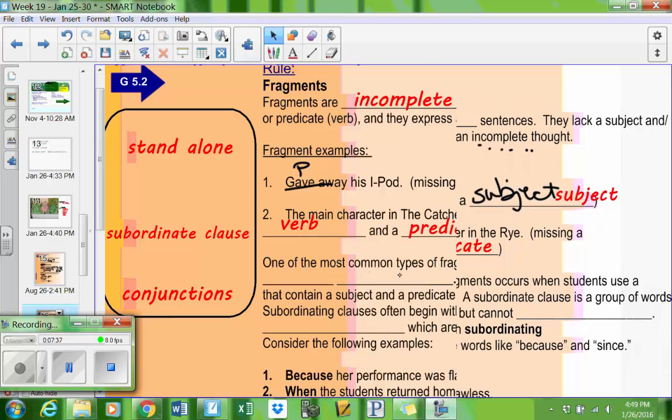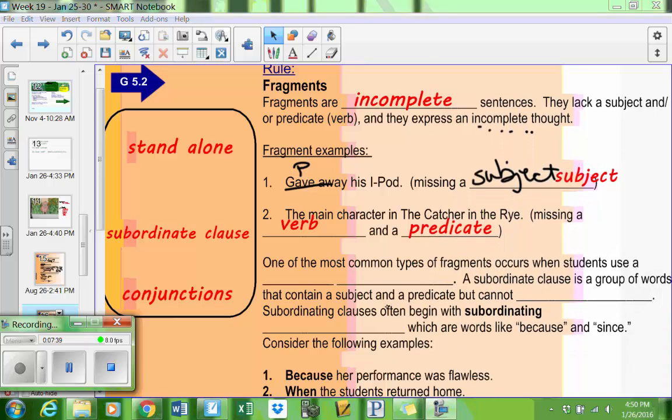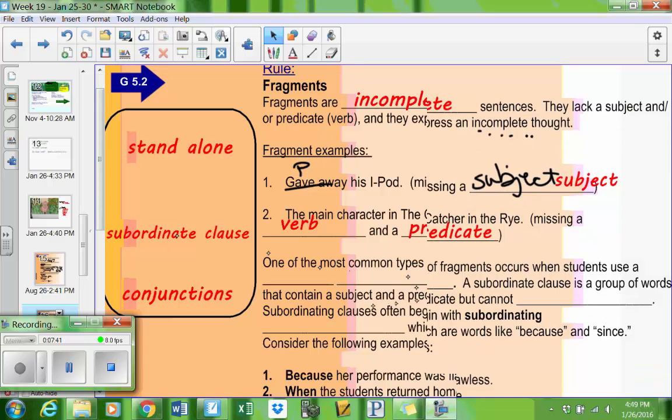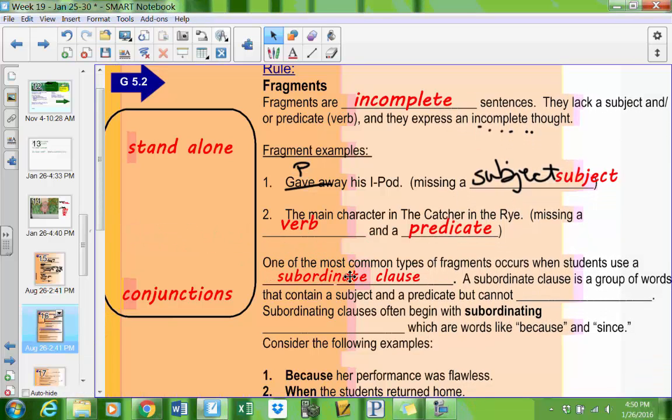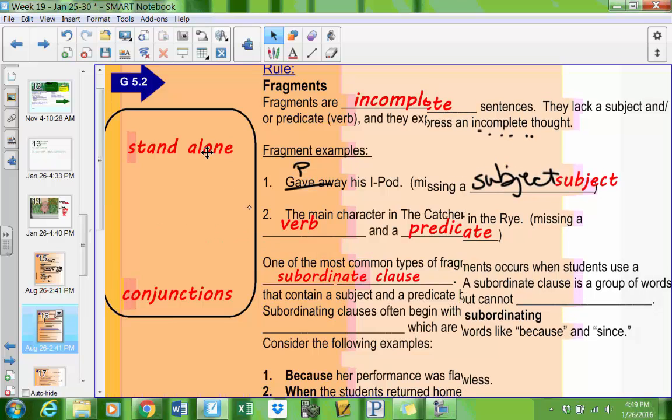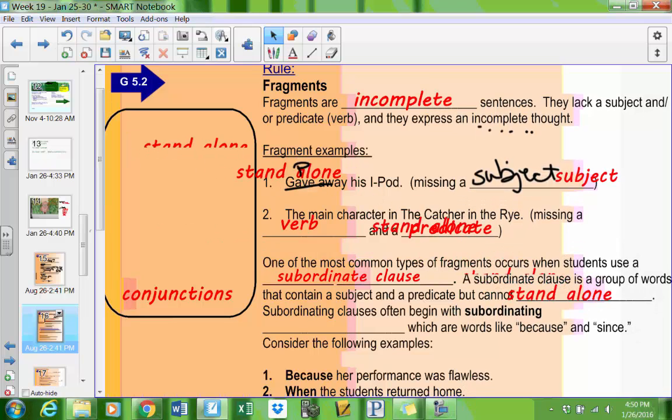One of the most common types of fragments occurs when students start using subordinate clauses. So using a subordinate clause. A subordinate clause is a group of words that contains a subject and a predicate, but it cannot stand alone. There's something about it, usually a word in the front of it, that makes it kind of dangle there.